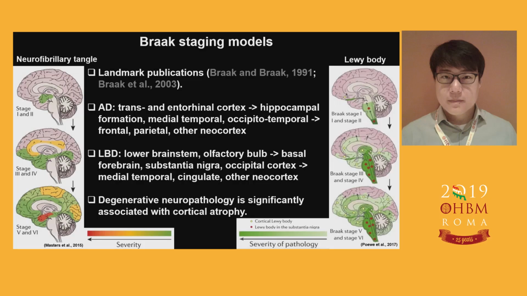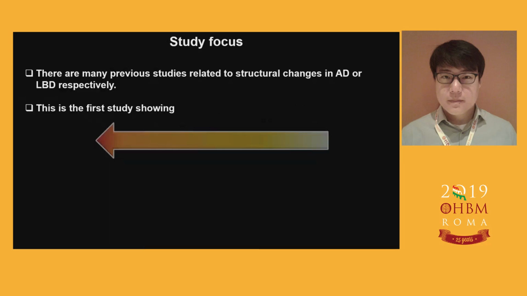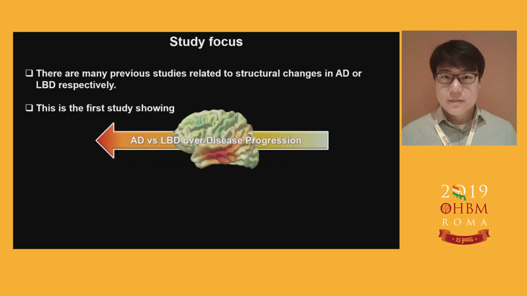These proteinopathies are associated with significant neuronal loss, and it is important to characterize the cortical atrophy pattern for better diagnosis and treatment. As you know, there are many previous studies showing AD and LBD-related cortical atrophy, but there was no study showing the differences between the AD and LBD over the disease progression.